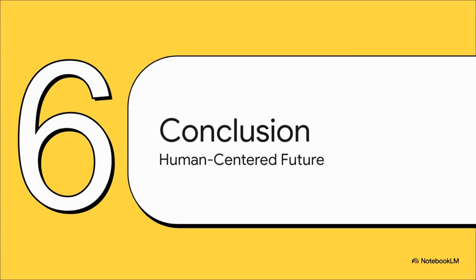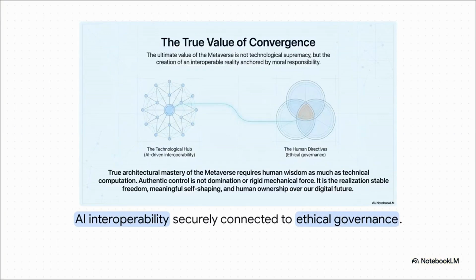And finally, Section 6, a human-centered conclusion, looking at the future of the ecosystem. Synthesizing all this incredible data reveals one major takeaway. True architectural mastery of this ecosystem requires human wisdom just as much as technical computation. The true value of convergence only materializes when the technological hub, that AI-driven interoperability we talked about, is securely bound to human directives and ethical governance.